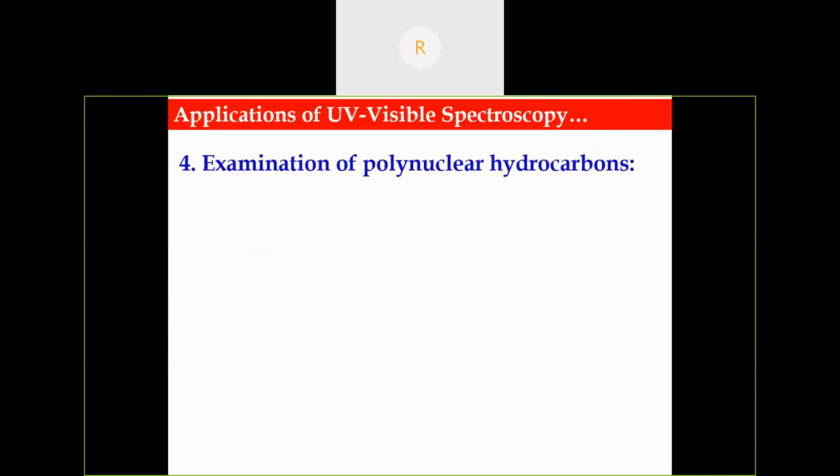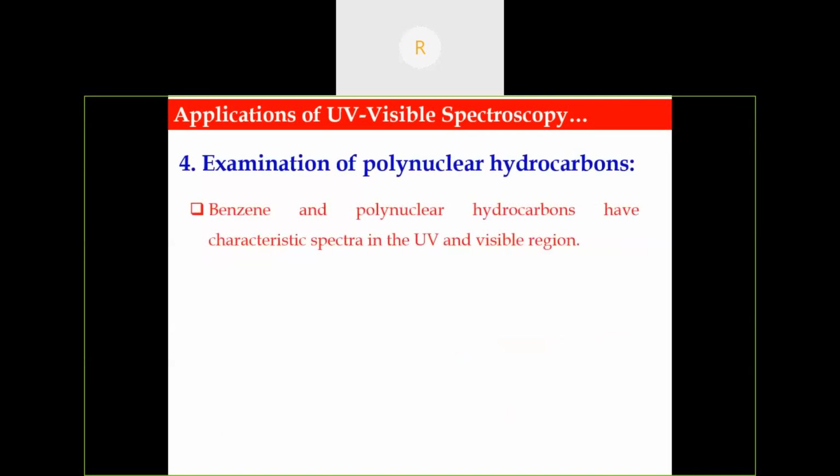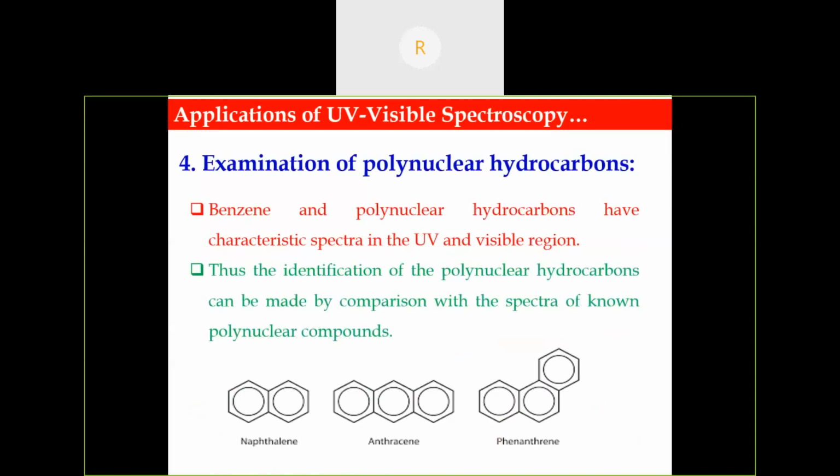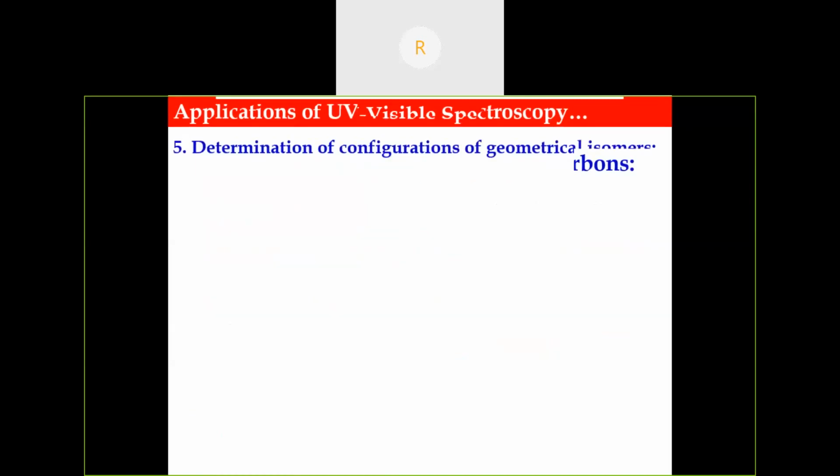Then examination of polynuclear hydrocarbons. For example, benzene and naphthalene have their characteristic spectra in the UV visible region. So we can easily identify polynuclear hydrocarbons by comparison with the known spectra of polynuclear compounds. Then determination of configurations of geometrical isomers. We can easily identify whether there is a cis or trans isomer.